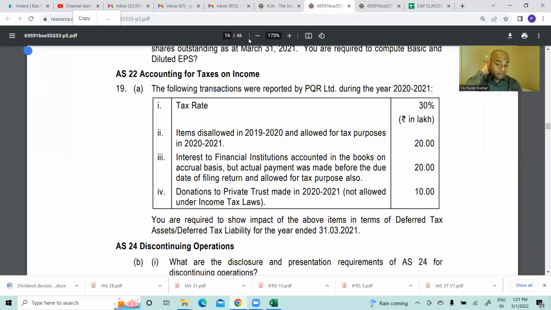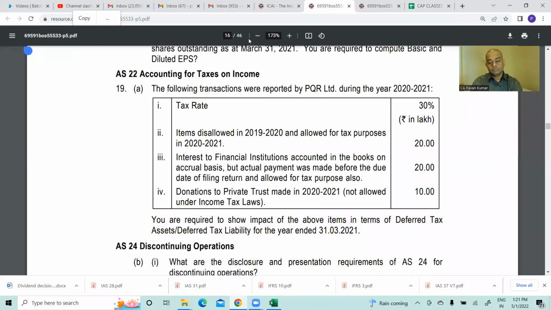Okay, read 19A. Brinda, read it. The following transactions were reported by PQR Limited during the year 2020-21. Tax rate 30%. Items disallowed in 2019-20 and allowed for tax purposes in 2020-21: 20.